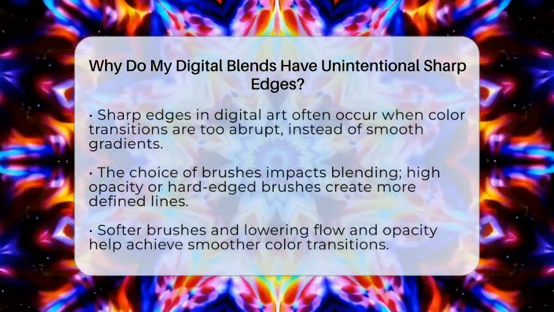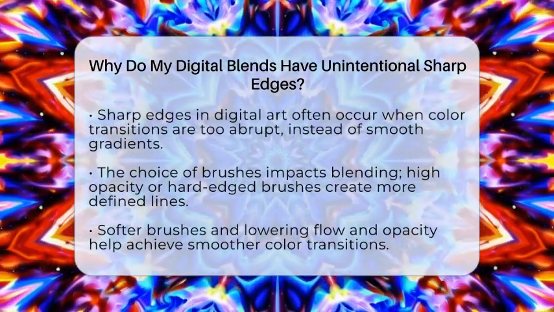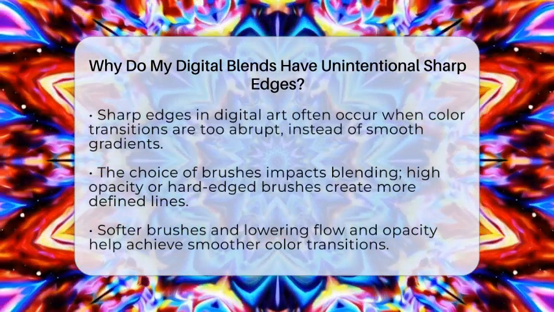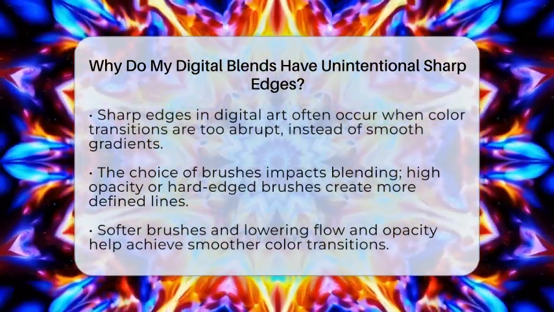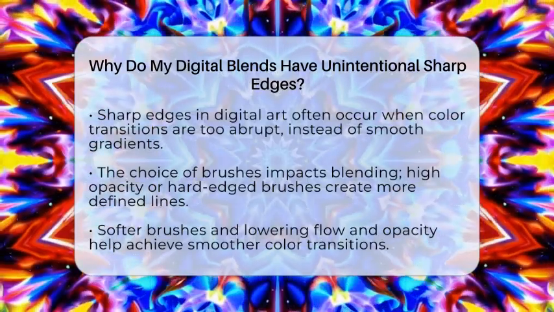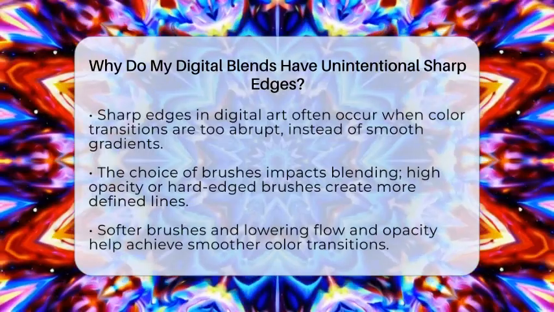When you try to blend colors or values, the goal is to create seamless shifts from light to dark or from one hue to another. If these changes happen too quickly or abruptly, sharp edges appear instead of soft, natural gradients. This often occurs because the transition between colors or tonal values is not gradual enough.